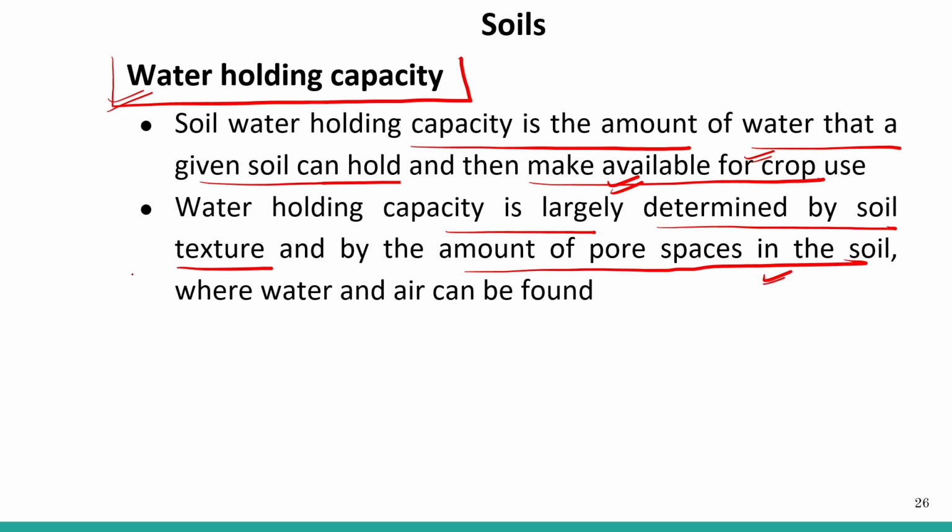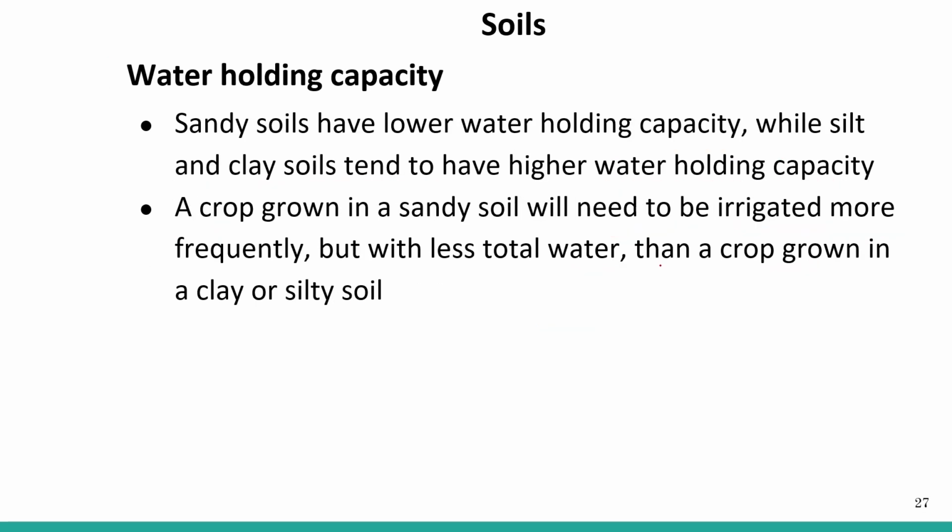So these are two very important points: the soil water holding capacity depends upon the texture of the soil and also the pore spaces present in the soil, where water and air can be found. The presence of these pores is very important.